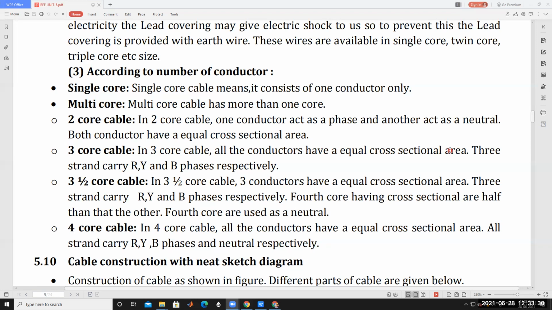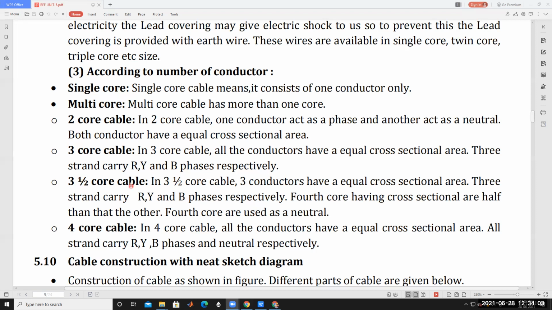Inside the cable there are three cores, three conductors. In 3-core cable, all conductors have equal cross-sectional area. The three strands carry R, Y, and B phase respectively. There is no neutral wire in a 3-core cable, only three phases, R phase, Y phase, and B phase conductors, placed inside the cable. That is called a 3-core cable.